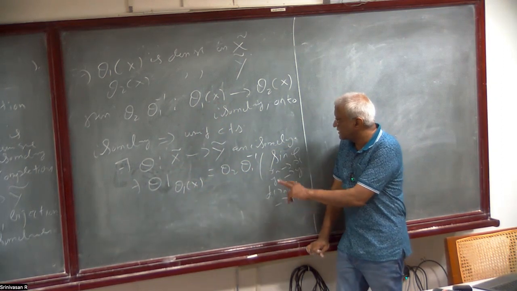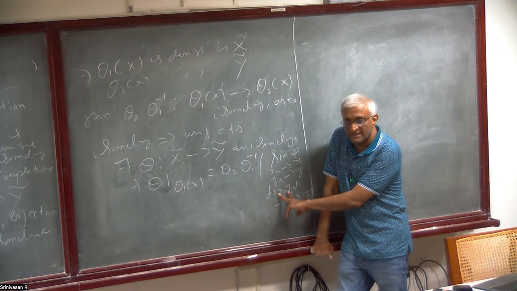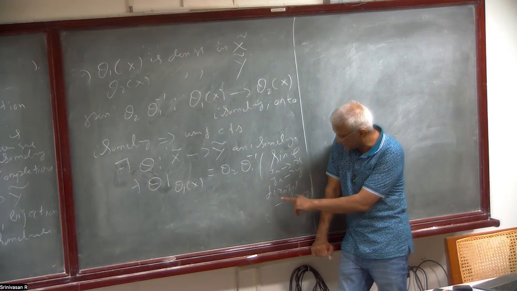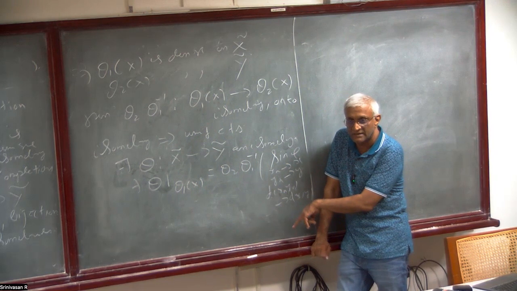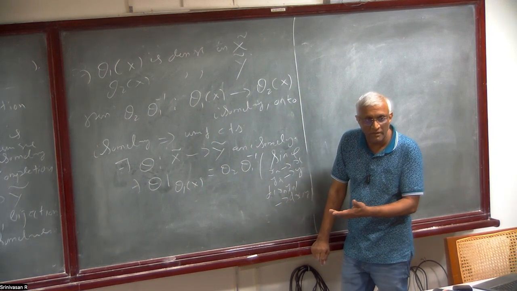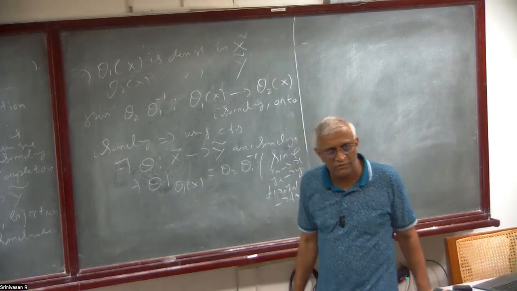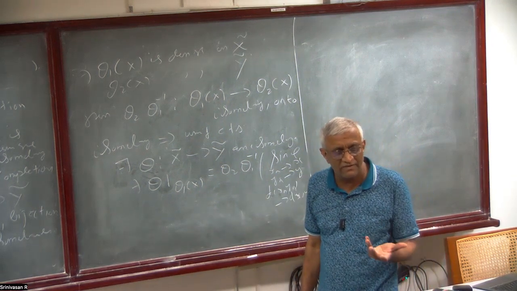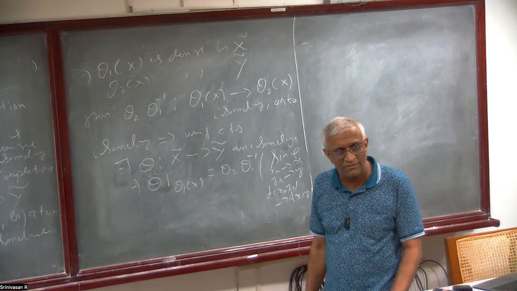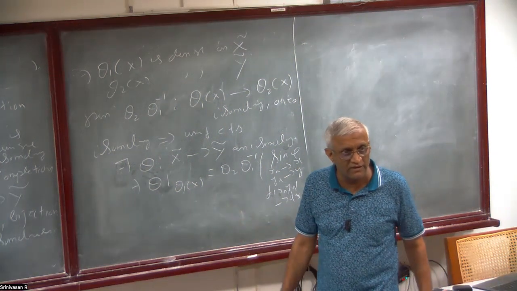So this preserves the distance d of x and y. Of course, what is the definition of uniform continuity? You choose epsilon equal to delta in that continuity statement.